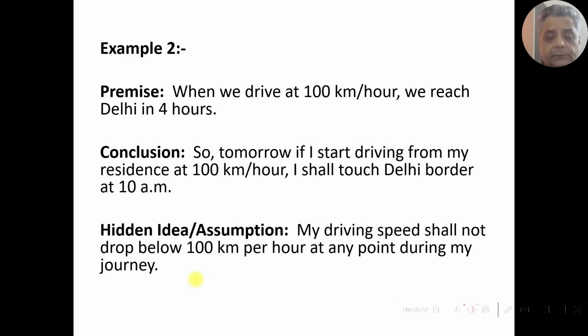So this is basically why we call this an assumption, because there is no definite way to tell that my speed will not drop below 100 kilometers per hour at any point during my journey.